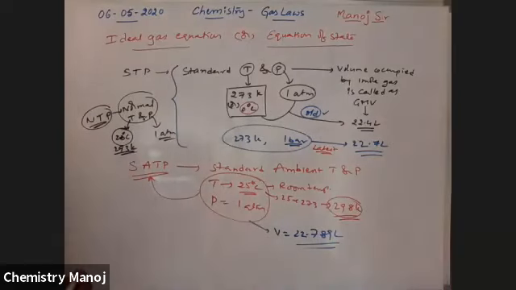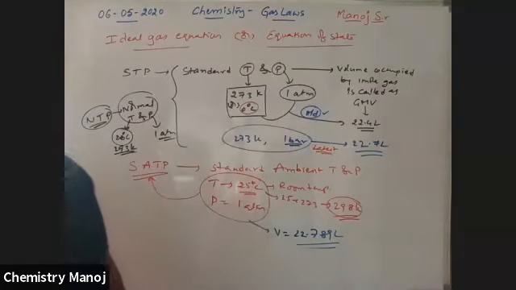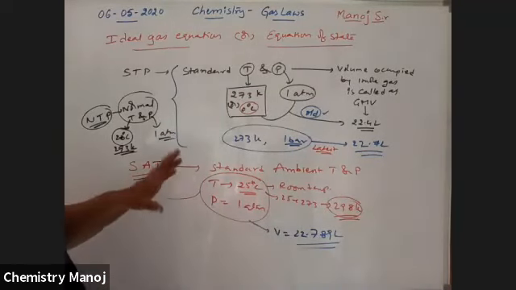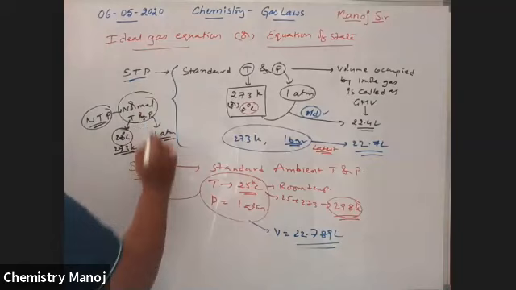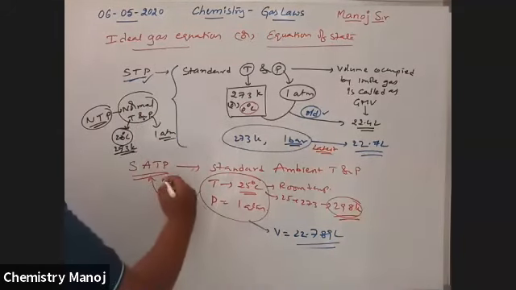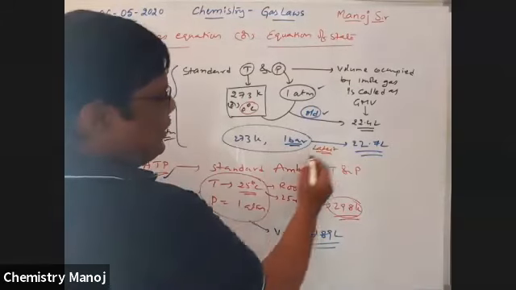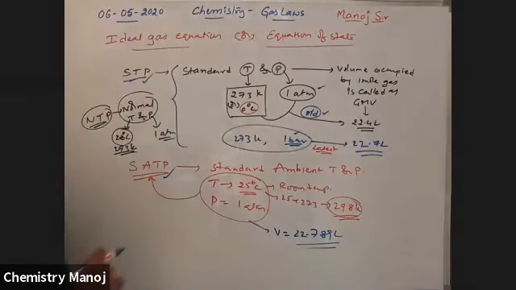So these are different units and terms used in calculations, particularly the STP case and SATP case. In old cases it is 1 atmosphere, in the latest cases it is 1 bar. So these are different terms.